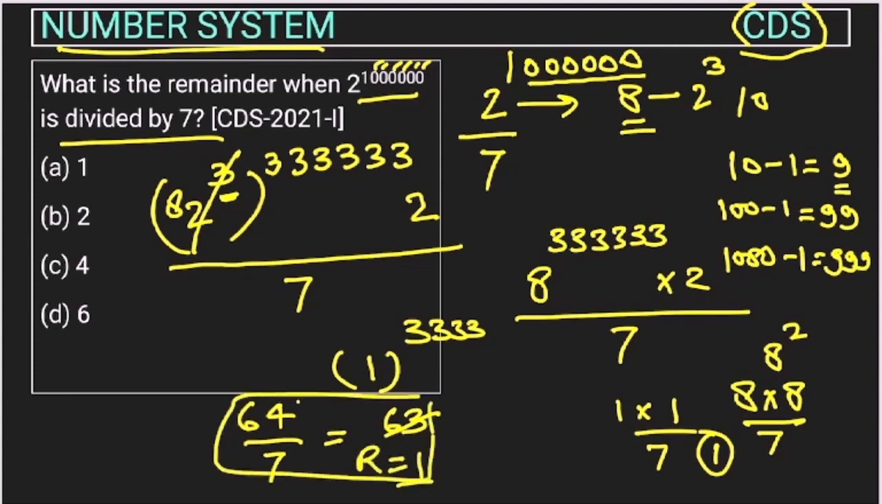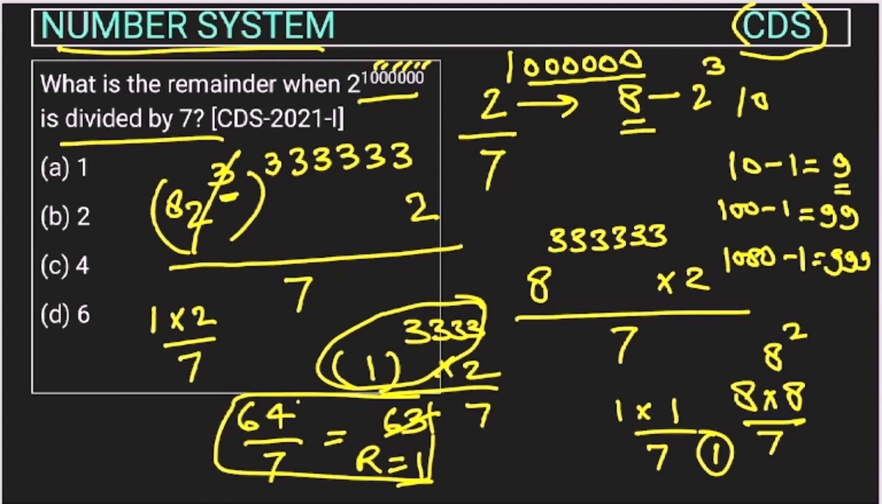The same approach we are using. So this will be 1 into 2 upon 7. No matter 1 ki kitni power hai, this will be 1 only, right? So this will be 1 into 2 upon 7. Now this 2 is not divisible by 7, so the remainder will be 2 only. So the answer of this question is option.